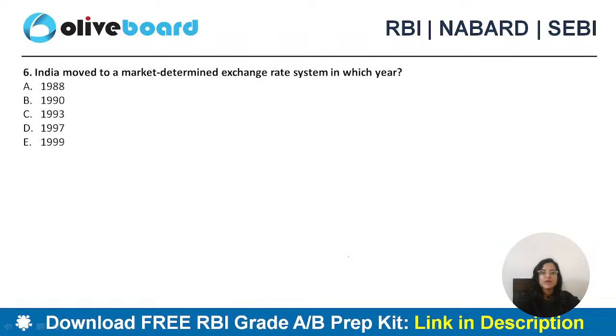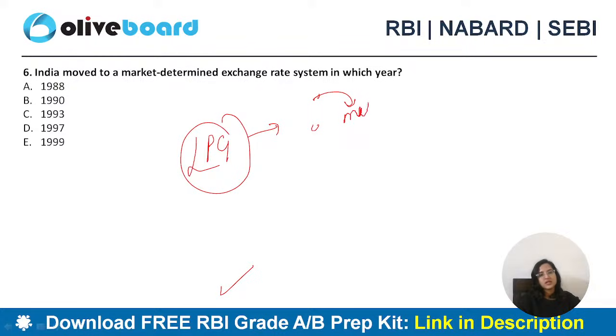Okay? India moved to a market determined exchange rate system in which year? 1988, 1990, 1993, 1997, 1999. Again, you'll be able to answer this question. Given how we introduced the LPG reforms, you would easily answer this question, because before that we were following a fixed exchange rate regime, and later on we shifted towards a market determined exchange rate. Now, when did that happen? So Satyarth is saying C, which is 1993. Anybody else? Adi, what about you?